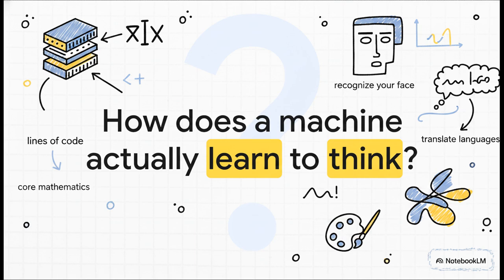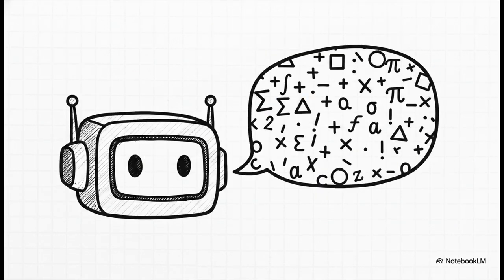How do you get from just a bunch of code to something that can recognize your face, translate languages on the fly, or even create stunning art? What is that fundamental spark of learning? Well, here's the secret. It's not magic, it's language. The machine learns to speak a very specific and incredibly powerful language, a language where all the words are just numbers and all the rules, well, they're mathematical theorems. This is the secret language of machine learning.